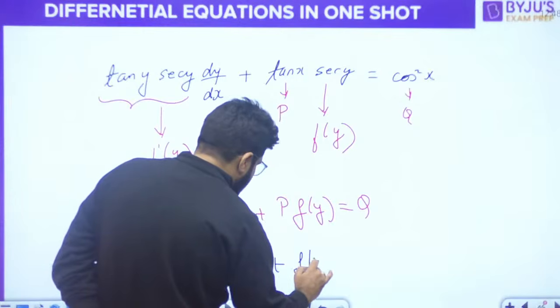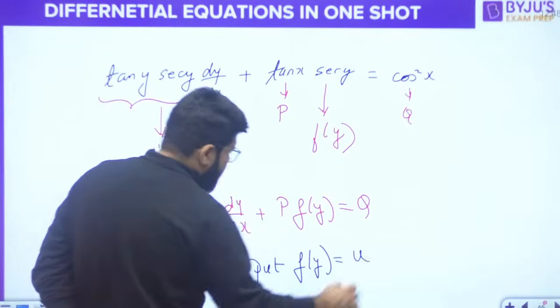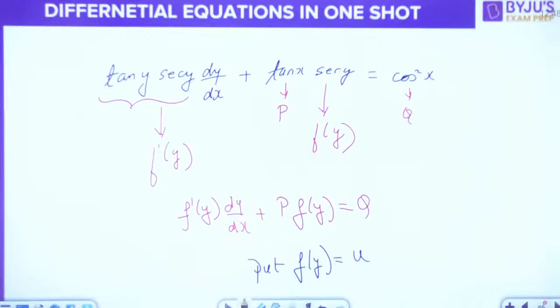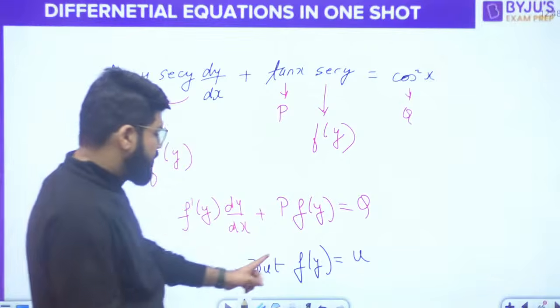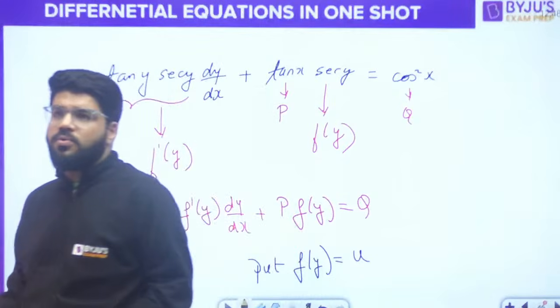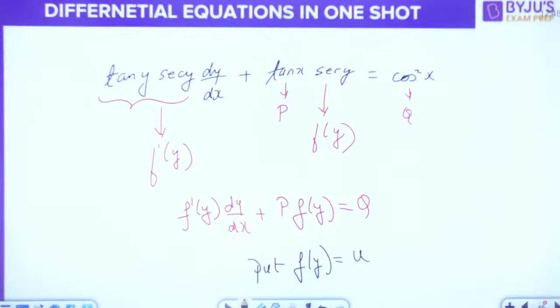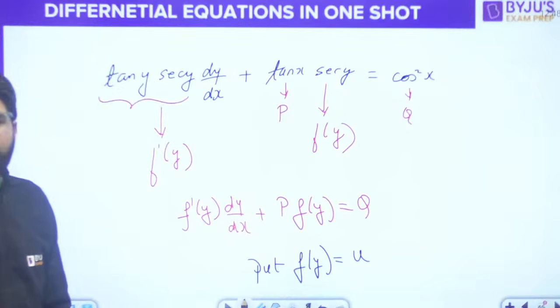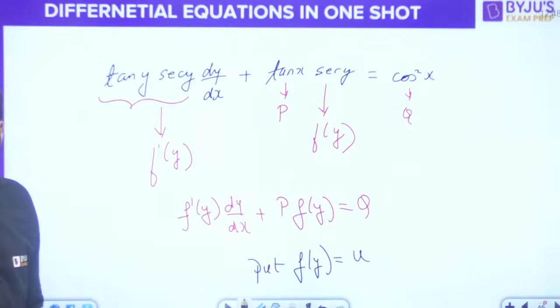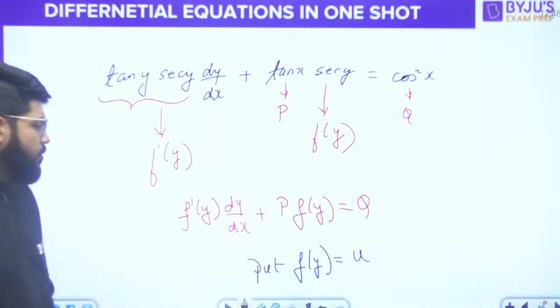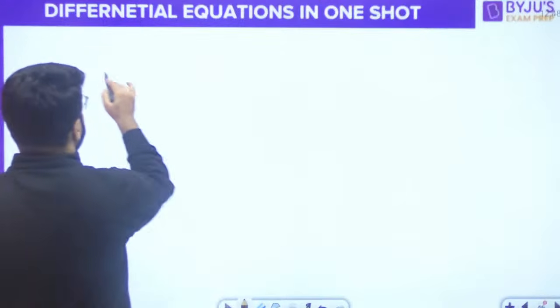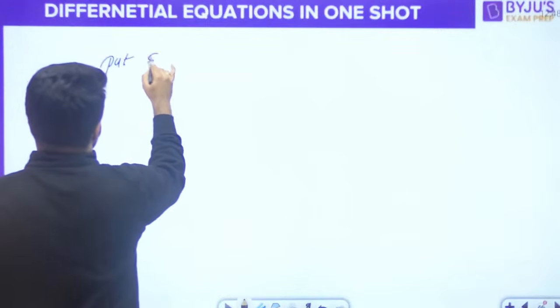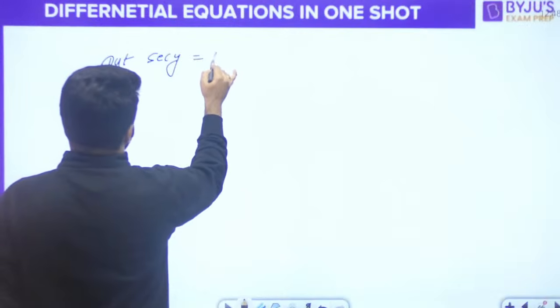Put the function of y is equal to some variable, that is u. Put fy is equal to u. Right? So put, what is fy? Sec y. Put sec y is equal to u.